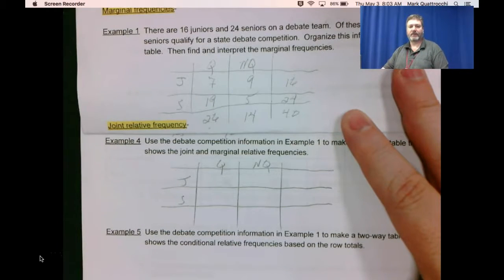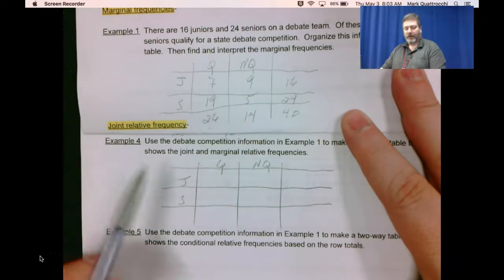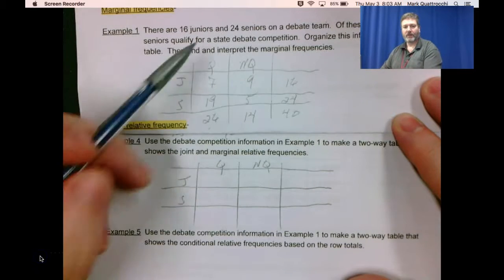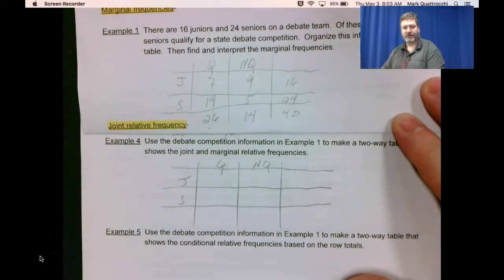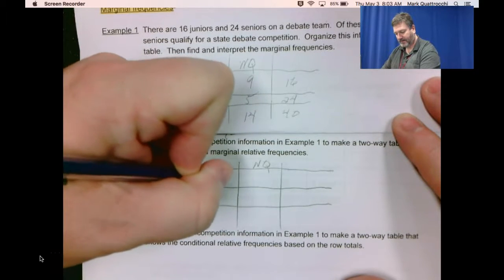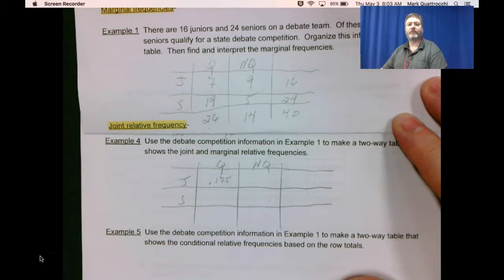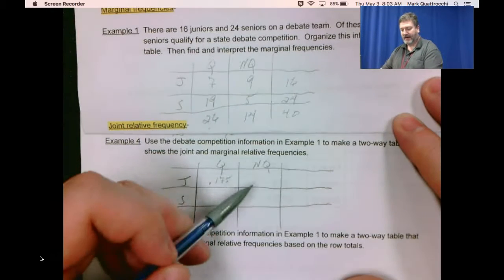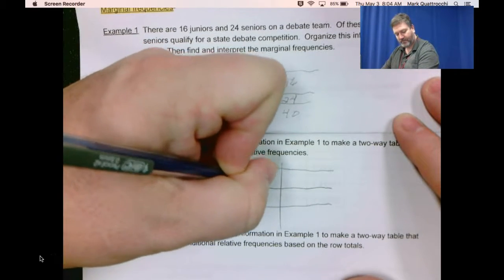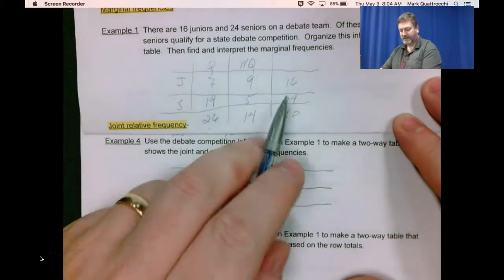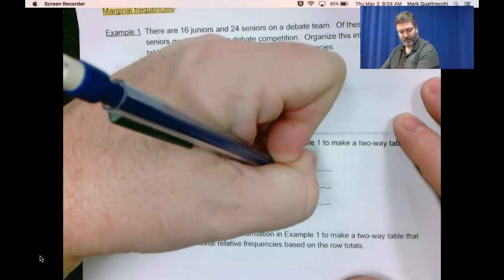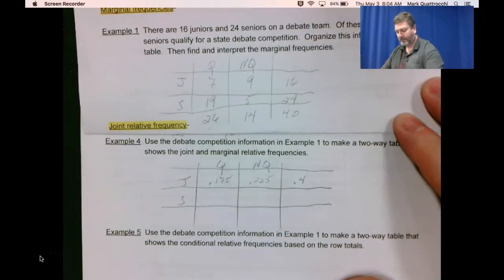students in the debate team. So 7 out of the 40 students are juniors that qualified. That is 0.175 or 17.5%. 9 out of the 40 did not qualify. That's 0.225. 16 juniors total out of the 40 students. That's 0.4.